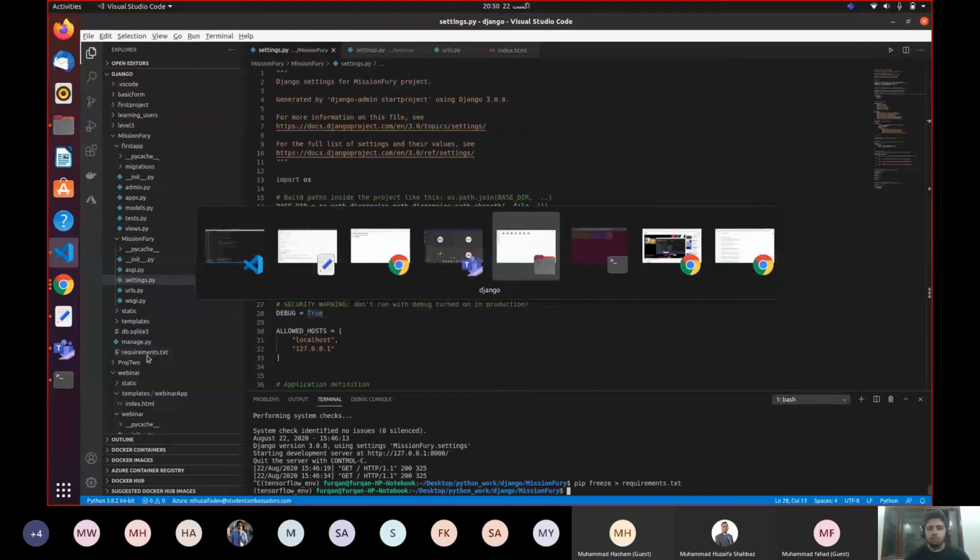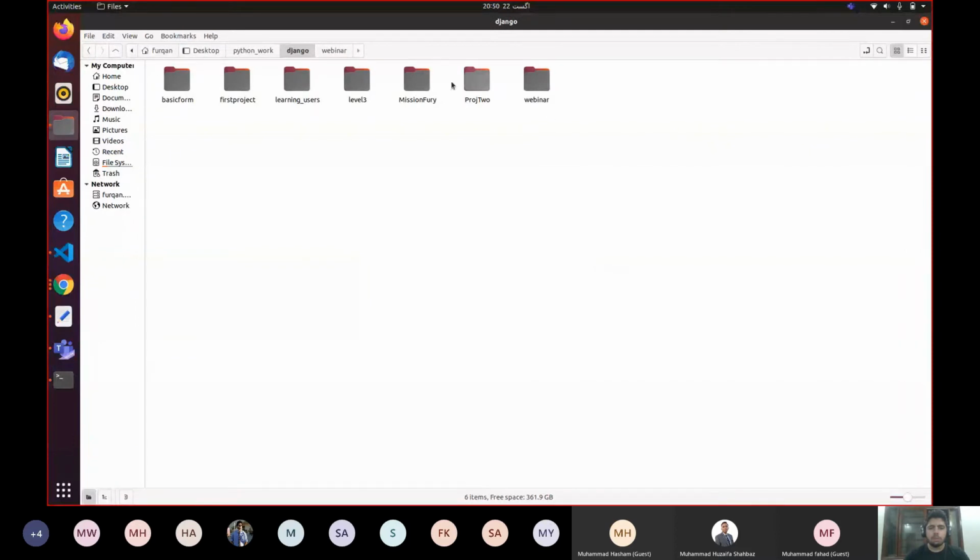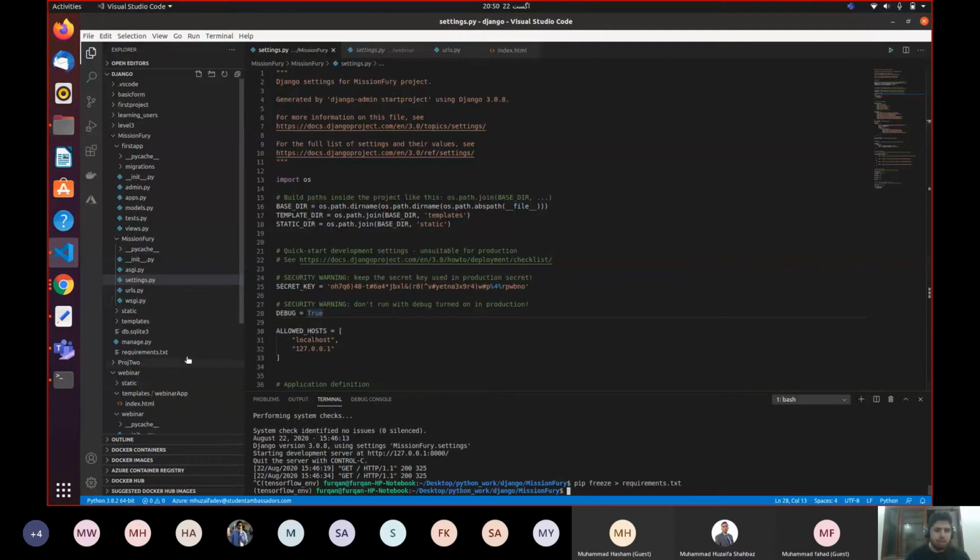So how can you follow the hierarchy? Let me show you in the Mission Fury project we are building. In the Mission Fury project, the requirements.txt file should be outside of these 4 folders. It shouldn't go inside of these 4 folders. So you need to keep it in mind. So let's open up your requirements.txt file. And where is it? Over here.